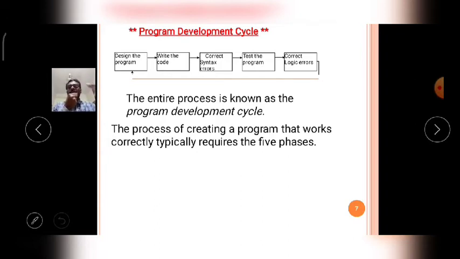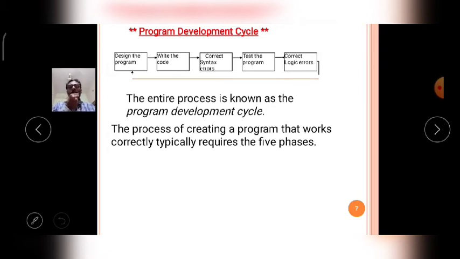In a step by step manner, the program development cycle explains the process of designing the program, writing the code, correcting syntax errors, then testing the program and correcting the logical errors. With the help of all these steps, the particular Python program is successfully executed in the language.